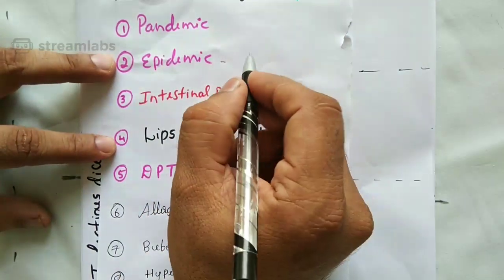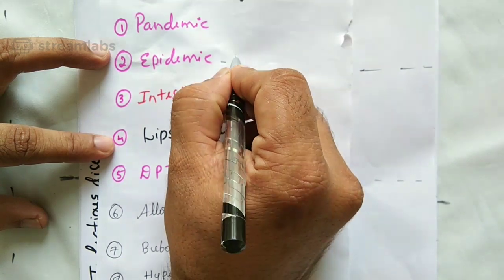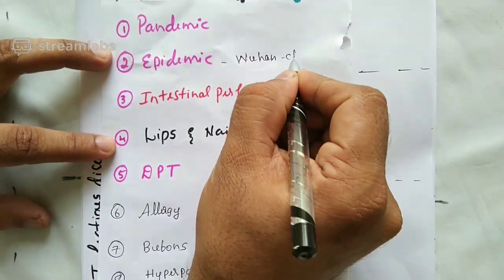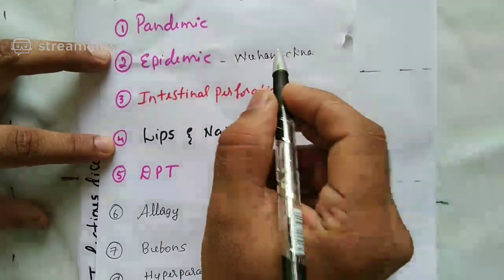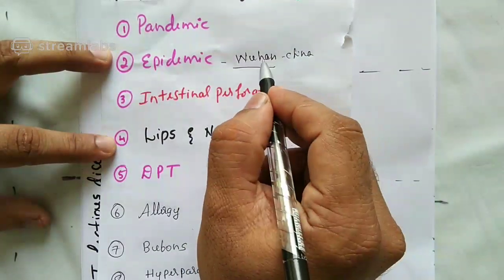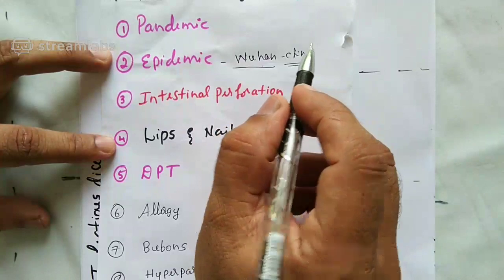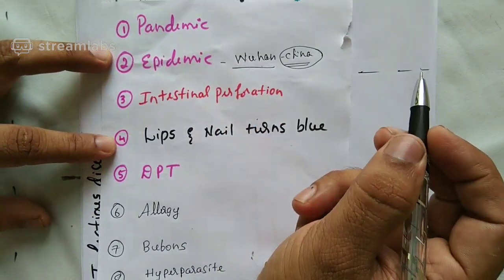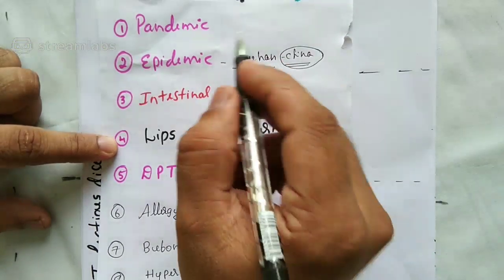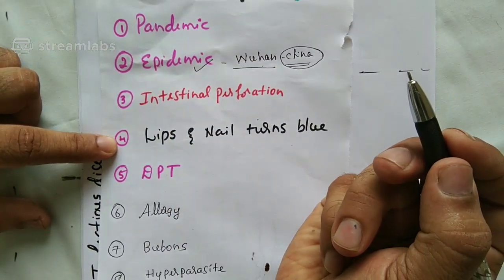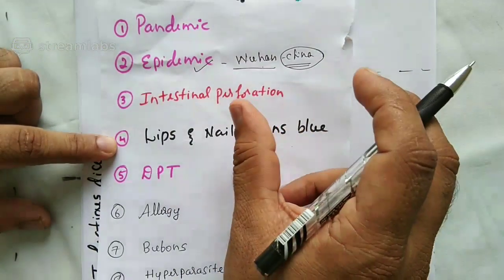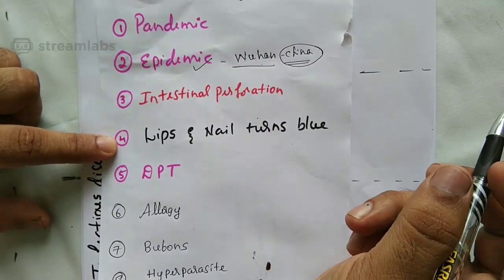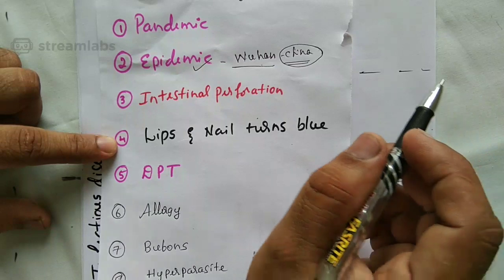Epidemic. You know that COVID-19 first originated in a place called Wuhan in China. Agree with me? If it is found in Wuhan and it remains only in Wuhan or maybe spreads to the entire China, then the disease is called an epidemic disease. It means it is present in large amount in a particular region. But what had occurred?